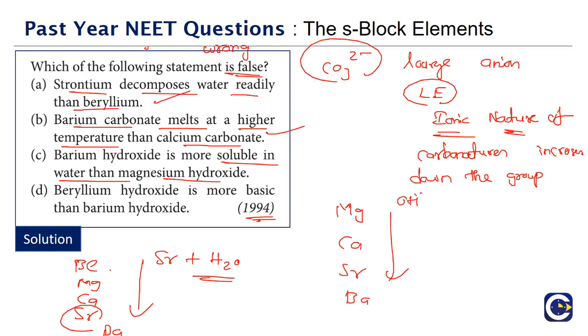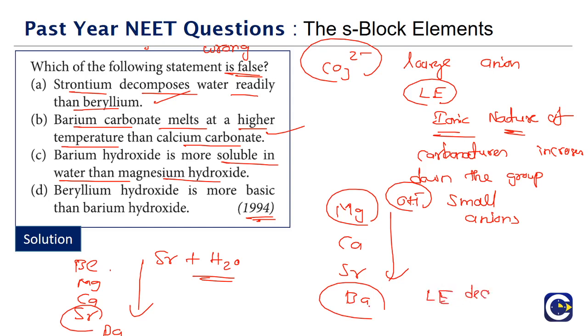The OH minus ions are small anions. As we go down the group, the size of the cations is increasing. With a small cation like magnesium, the lattice energy will be high. They will be able to efficiently pack in the lattice. But as the cation becomes large, the size difference between the anion and the cation increases. Here the anion is small and the cation is large, so they cannot fit efficiently in the lattice. So the lattice energy will be decreasing down the group.